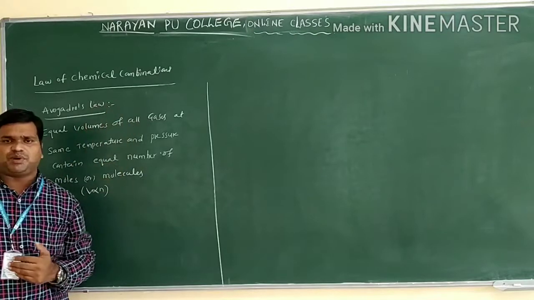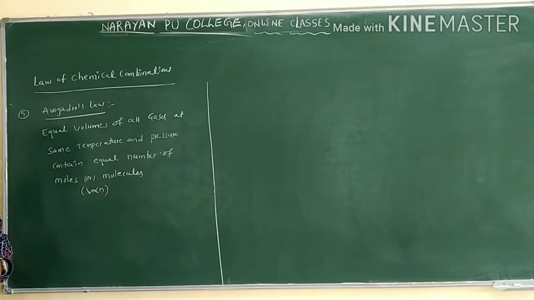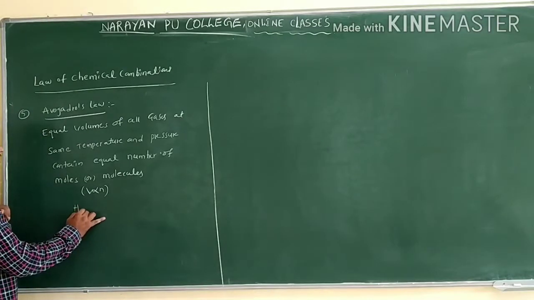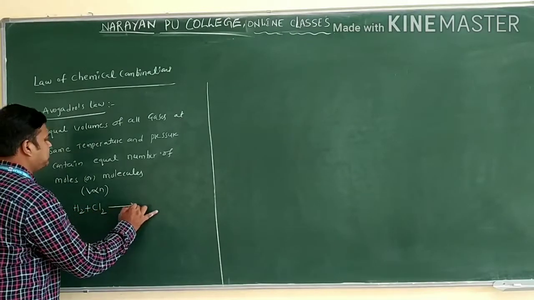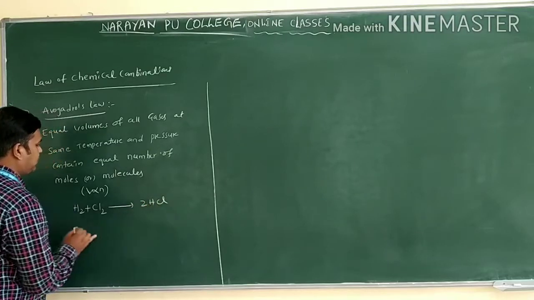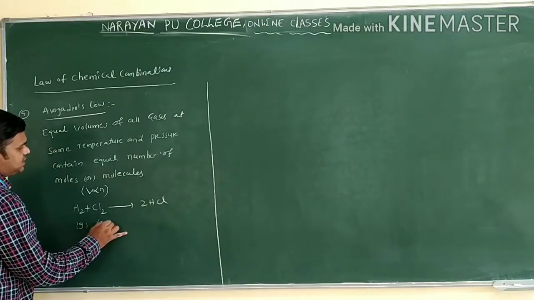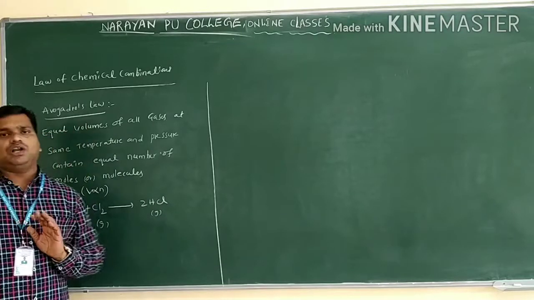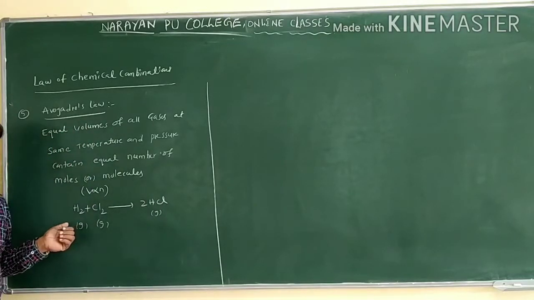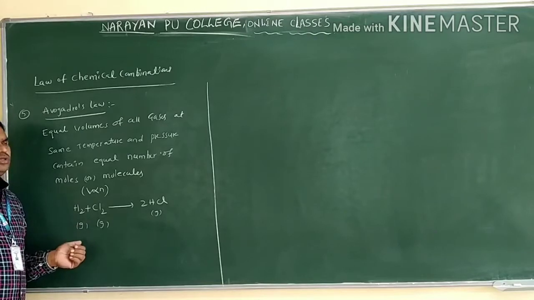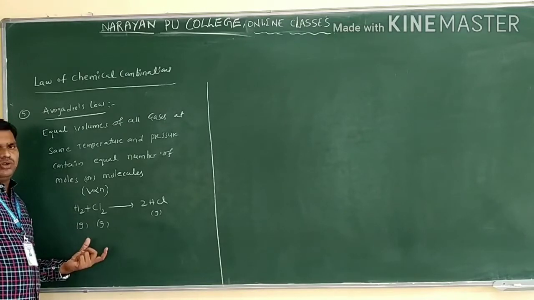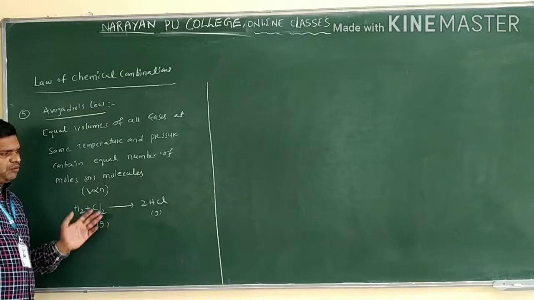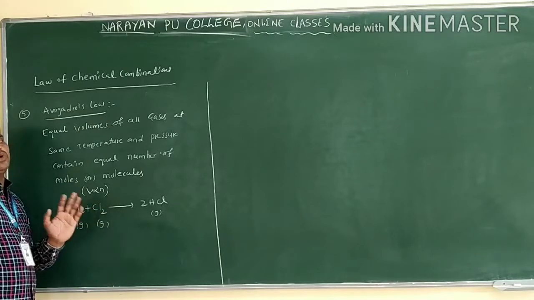We'll discuss this proportionality constant again in states of matter. If we take this example, we have H2 plus Cl2 reversibly gives rise to what? HCl. H2 gas, Cl2 gas, and HCl also gas only. Suppose we take 1 mole of H2 and Cl2 also 1 mole only. 1 mole of H2 and 1 mole of Cl2 will combine to give how many moles of HCl? 2 moles of HCl only.